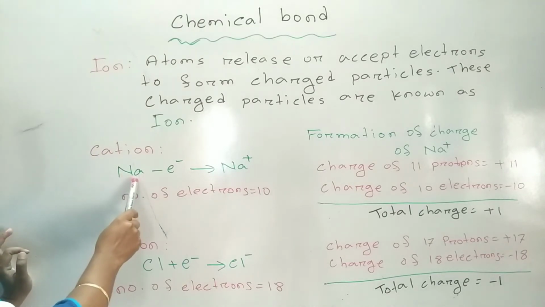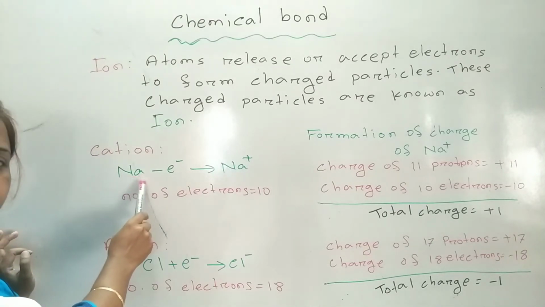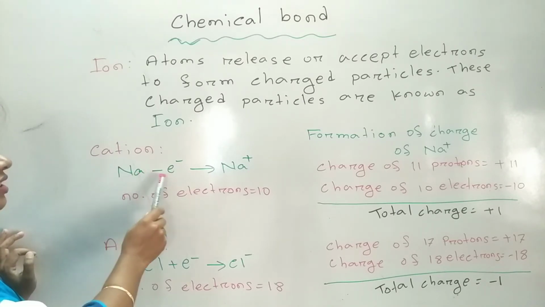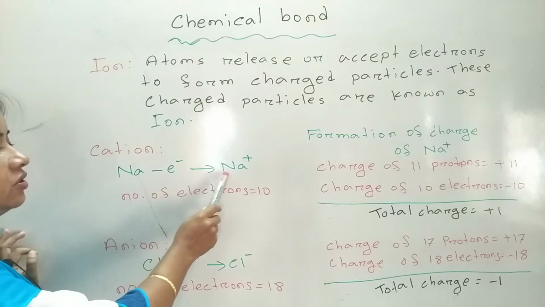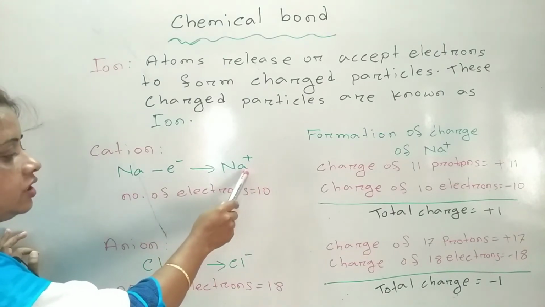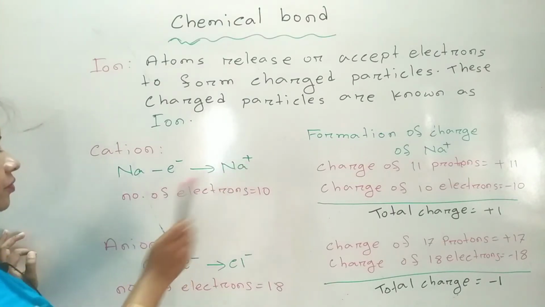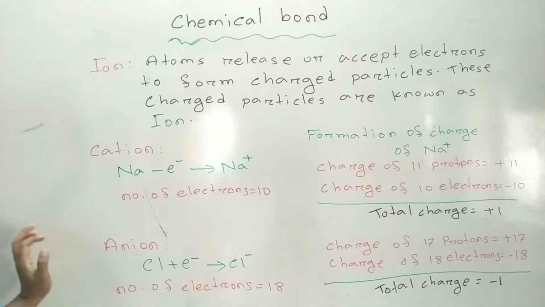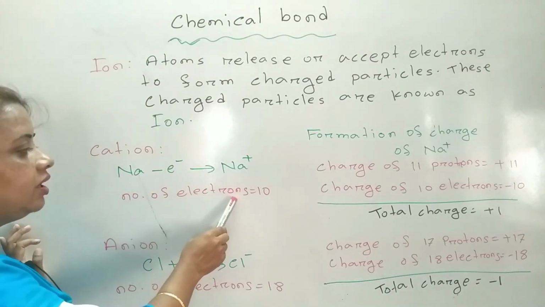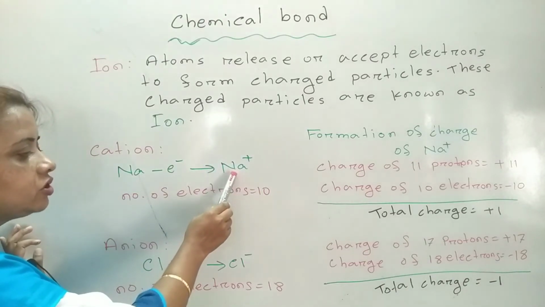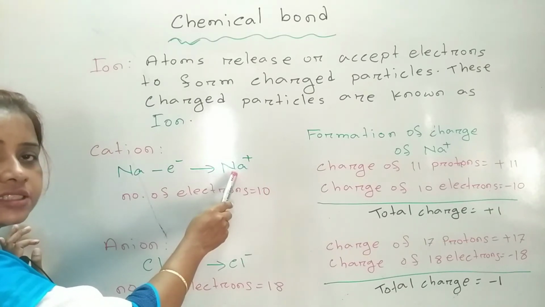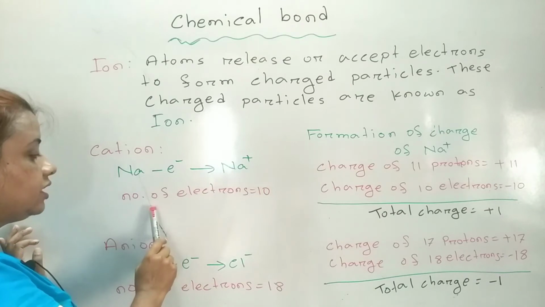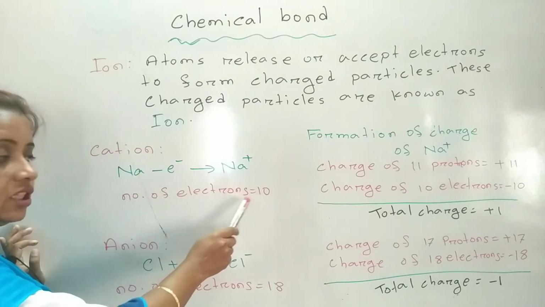Sodium is a metal and in its outermost shell there is one electron. So sodium is releasing one electron and converted into sodium ion. So sodium ion is a cation. After being converted into sodium ion, what is the number of electrons of sodium ion? 10, because one electron has been released already. So after releasing one electron, the total remaining number of electrons of sodium is 10.